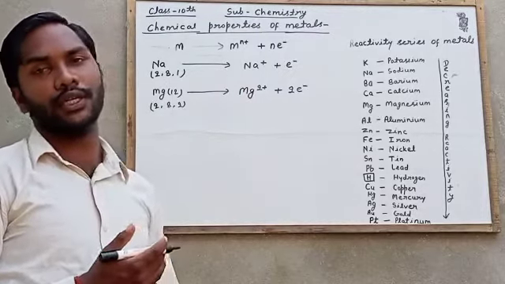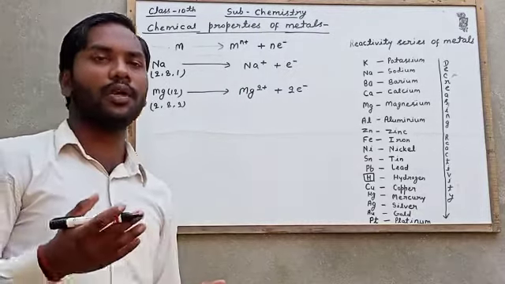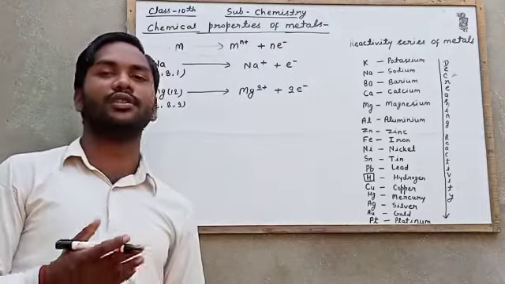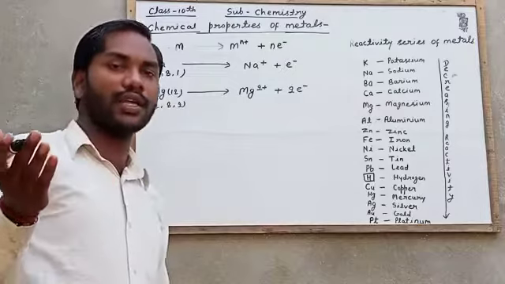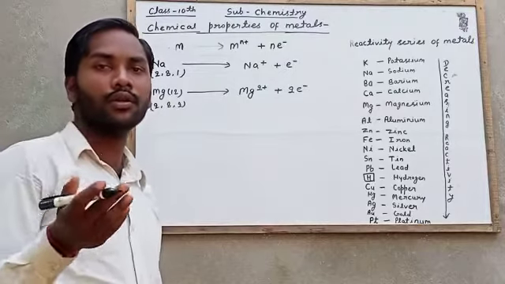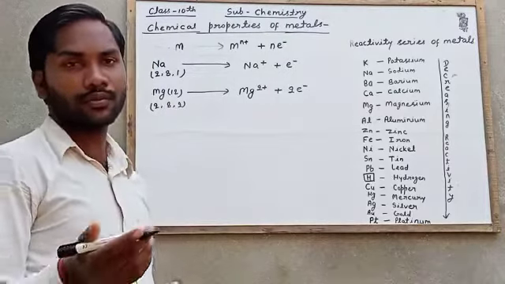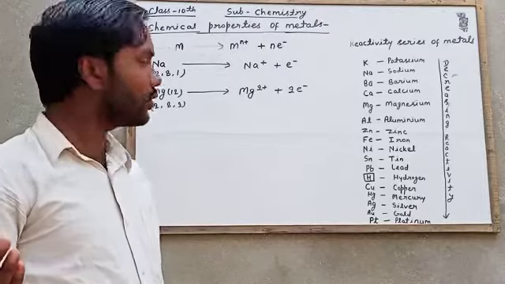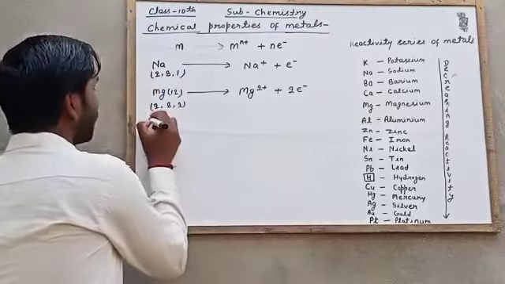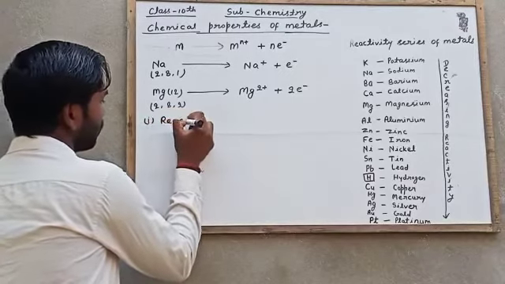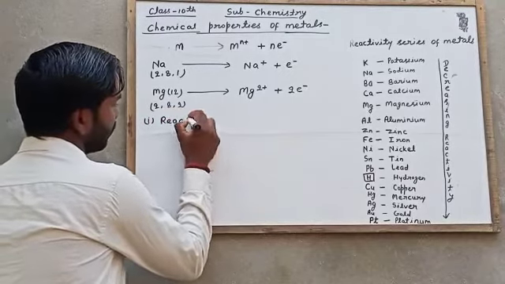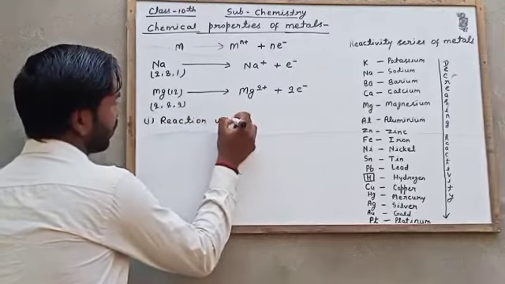With this property, they react with many different metals and non-metals and form many other materials. We will discuss their reactions one by one. First of all, the reaction with oxygen.